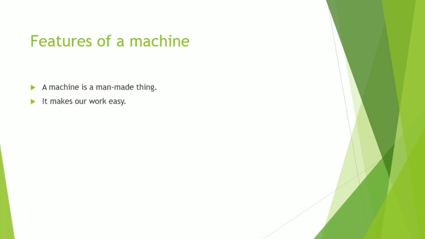It makes our work easy. What actually is it doing? It makes our work easy. It works very fast.